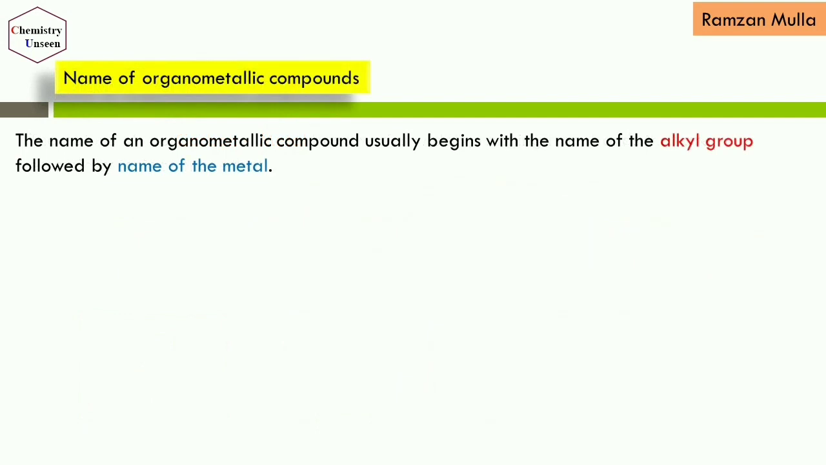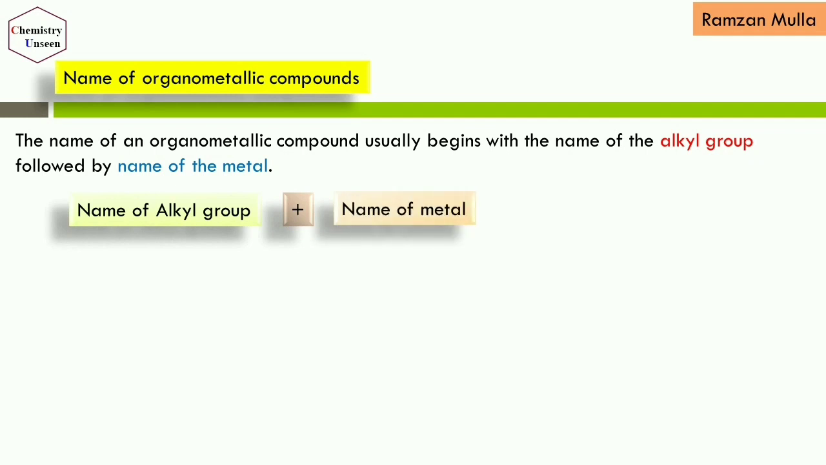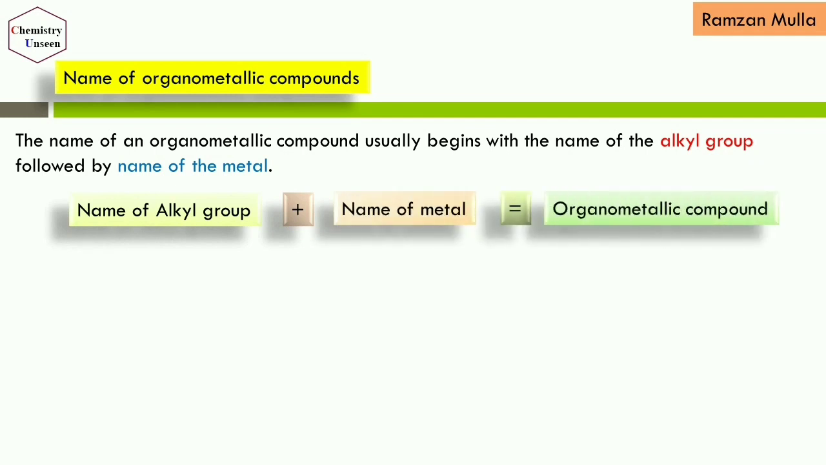Now the nomenclature of these organometallic compounds, how to name these organometallic compounds. It's very simple. Always, first we have to write the name of the alkyl group and then followed by the name of the metal. That gives the name of the organometallic compound. Here you can see, first write the name of the alkyl group, then the name of the metal. Combining these two, you will get the name of the organometallic compound.